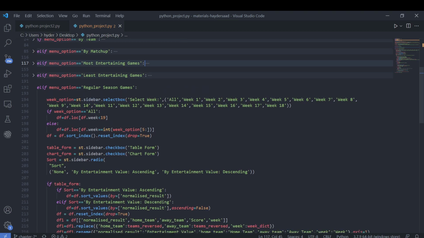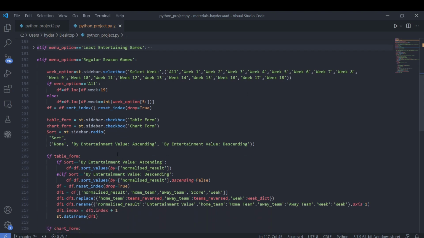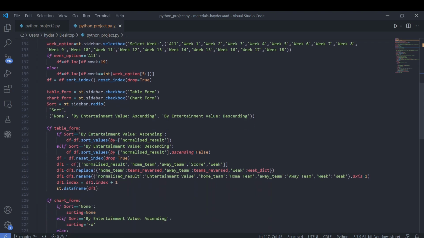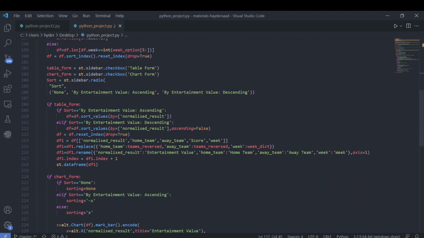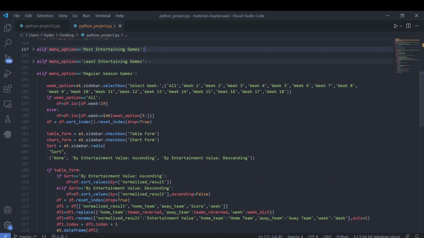As for regular season games, we filter based on the week values, and regular season games occur before week 19. If we select the week option as all, we get all 18 weeks, the first 18 weeks. Otherwise, we get the specific week we selected. For example, if we select week 5, then based on our condition we'll only get week 5 values. The same thing is done: we can sort it, and show it in tabular form or chart form.